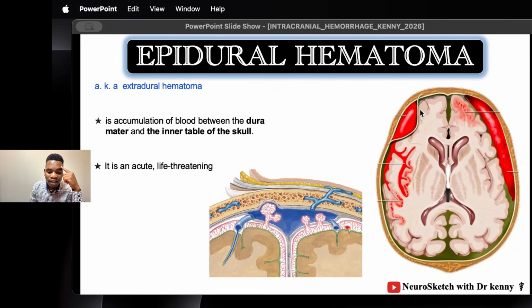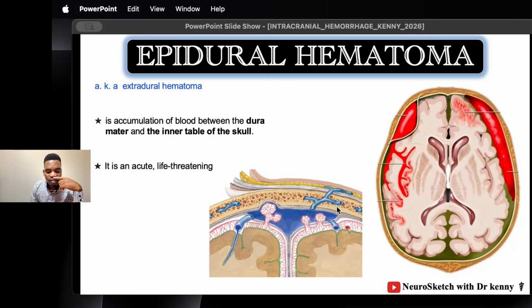Now, epidural hematoma is a localized collection of blood in the epidural space. Remember, epi means above, dura mater, right? So this collection of blood is above the dura mater, and here it is. Remember, we say the epidural space is a potential space. It's not a natural space. It only becomes a space if you have pathology, and today we have a pathology called epidural hematoma. Epidural hematoma is also called extradural hematoma to signify it's outside the dura mater.